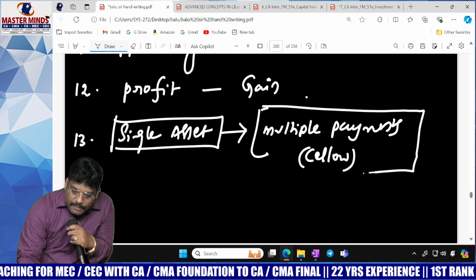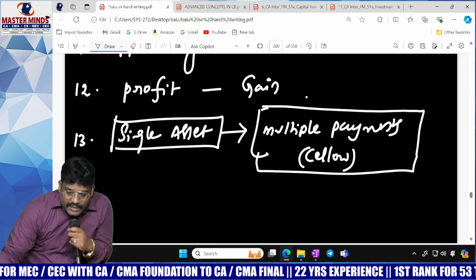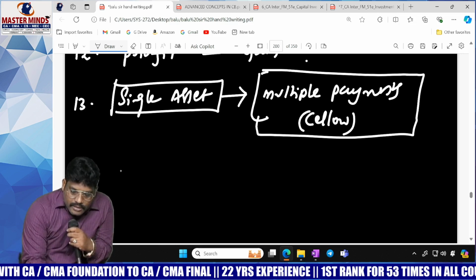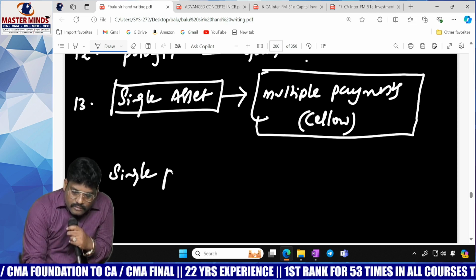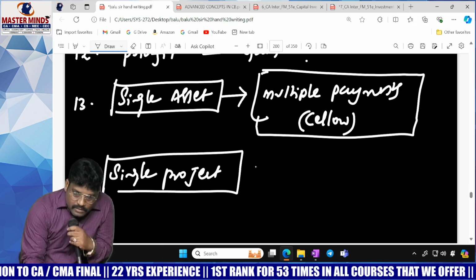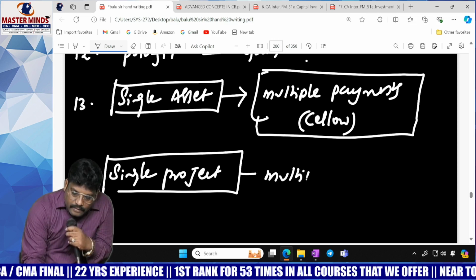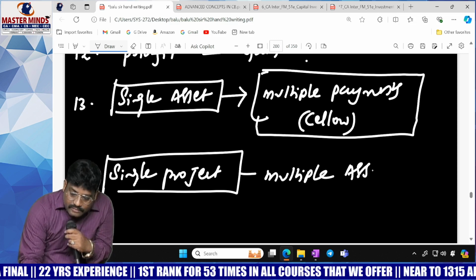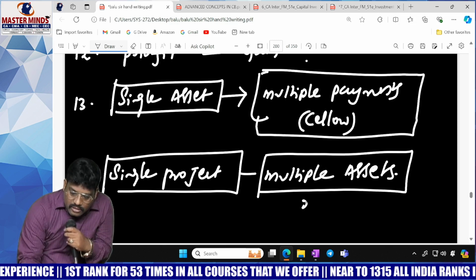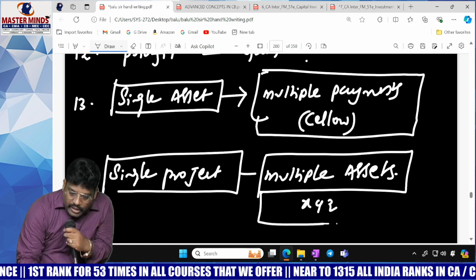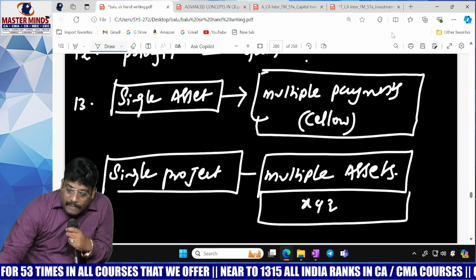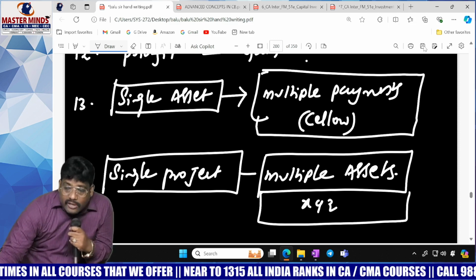Where at the beginning we used to pay 80%, and 20% at the end of the project. Whereas in the XYZ Limited problem, single project, multiple payments. Single project, multiple assets. Do you remember the initial equipment purchased, 300 crores? In the XYZ Limited problem, if you read, there we used to get two types of asset. One asset we purchase in the beginning and another asset we purchase at the end of the third year.